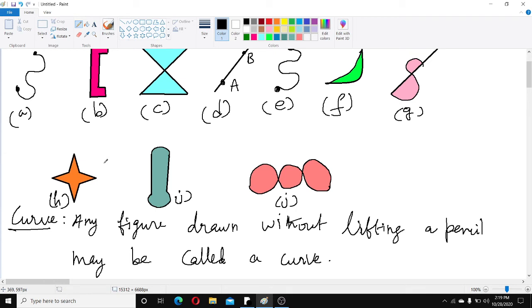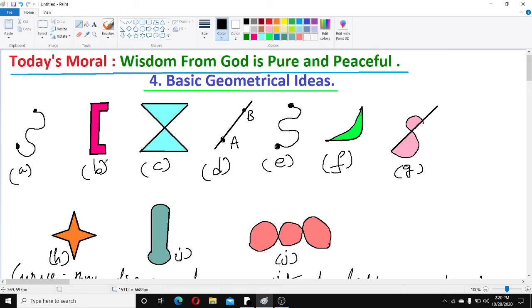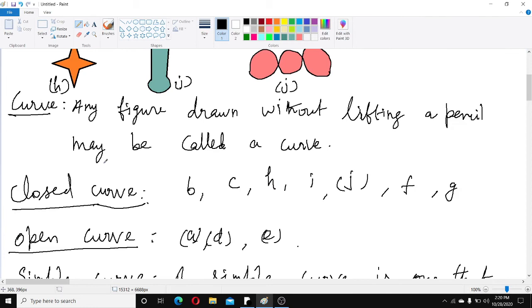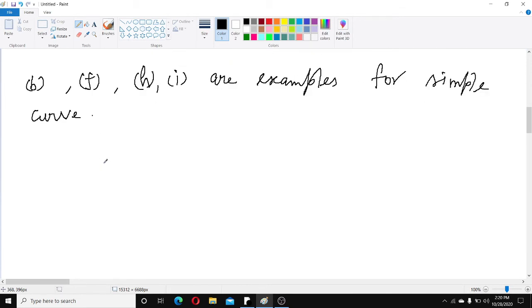So you have learned now open curves, closed curves and simple curves. Now we will go to the next definition, children.